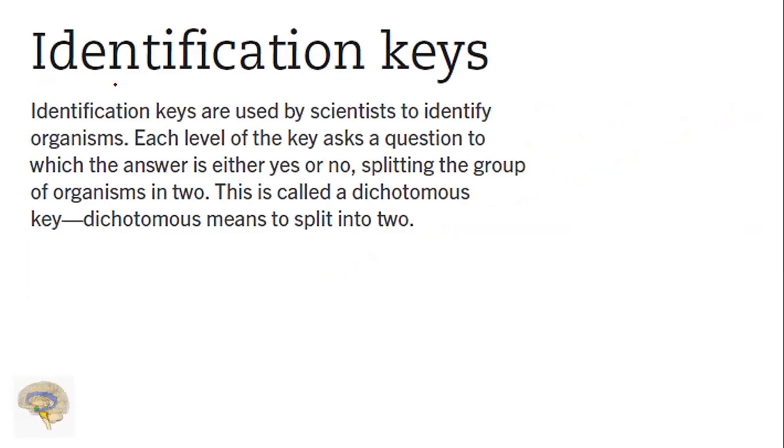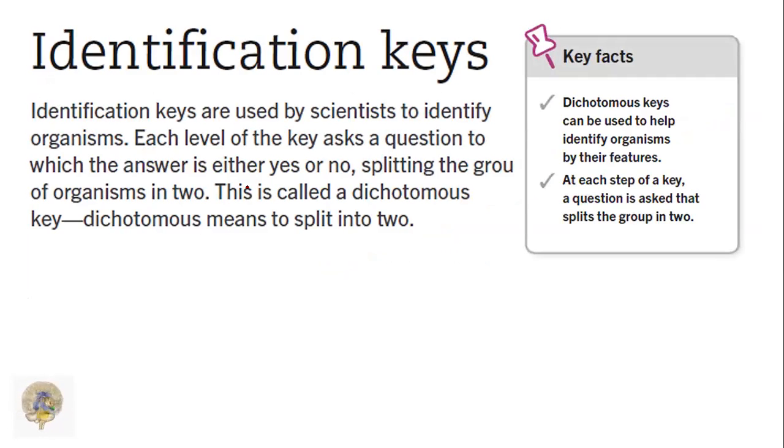Identification keys. Identification keys are used by scientists to identify organisms. Each level of the key asks a question to which the answer is either yes or no. Splitting the groups of organisms into two is called a dichotomous key. Dichotomous key means to split into two. Dichotomous keys can be used to help identify organisms by their features. At each step of a key, a question is asked that splits the group into two.